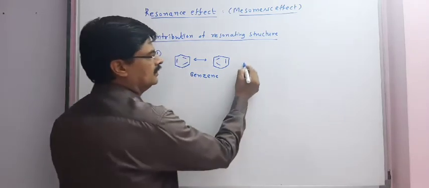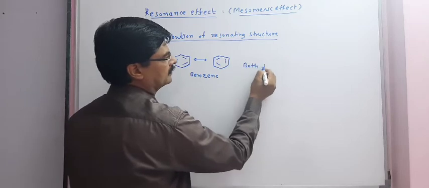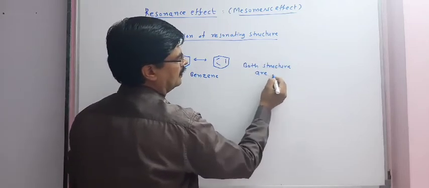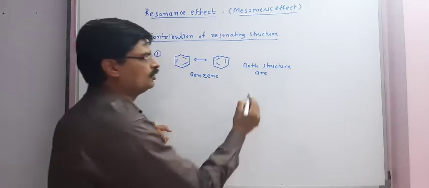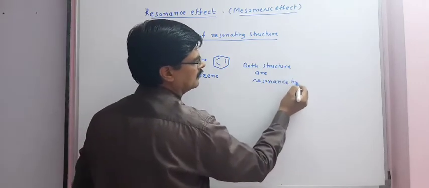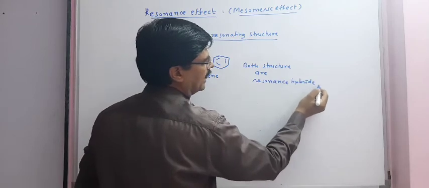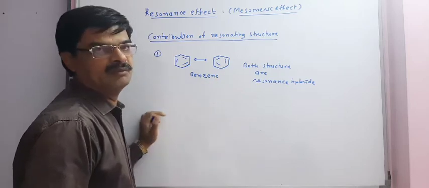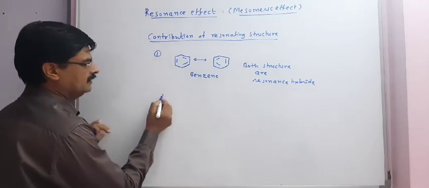It means both structures are responsible for the resonance hybrid, and equally they explain the properties of organic molecules, say benzene.